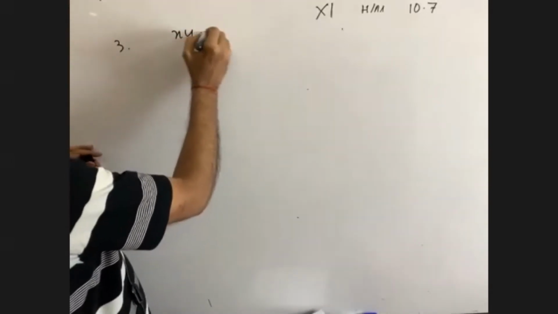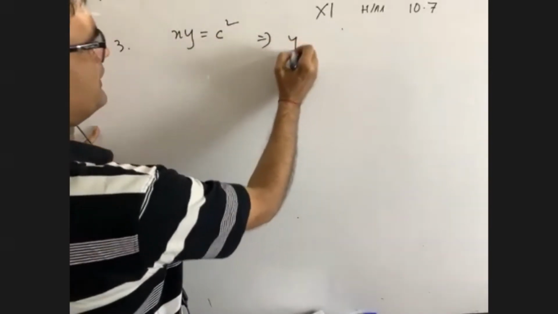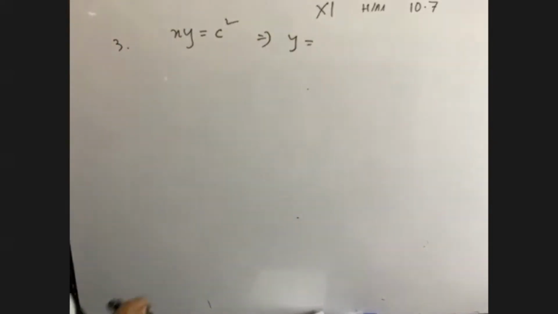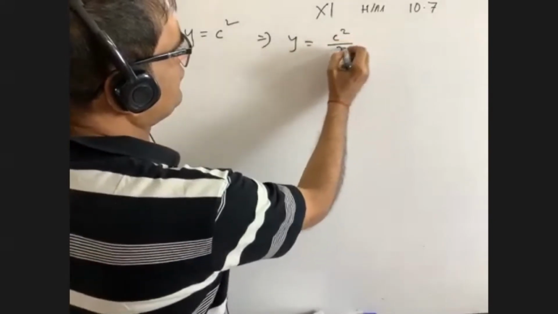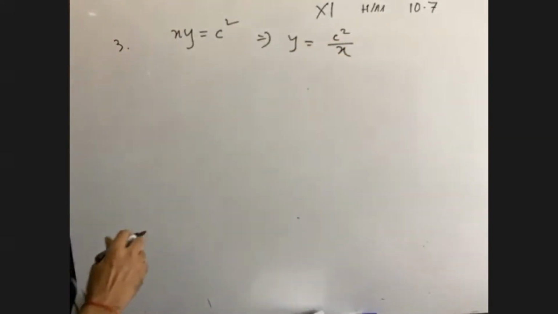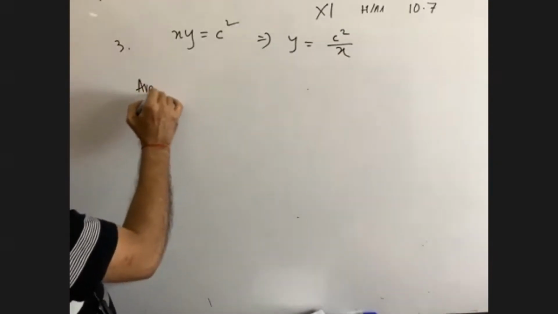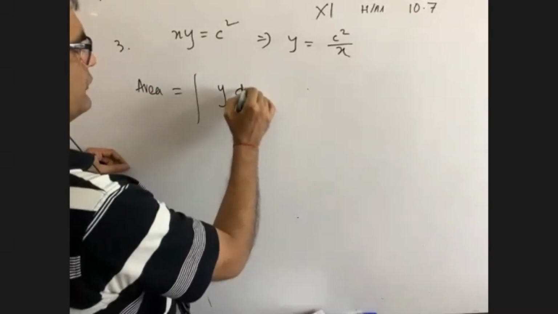Given xy equals to c square. That means from here, I told you from the very beginning, we are bound to find the value of y. It is what? C square by x. Now you see the area, the required area is equal to what? Y dx.